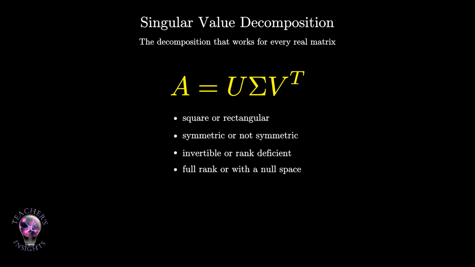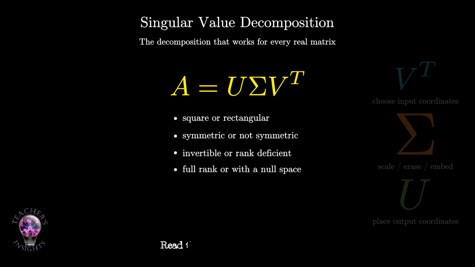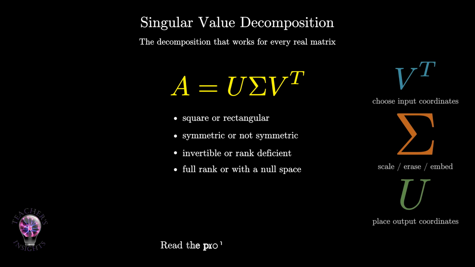SVD is different. SVD says give me any real matrix A, square or rectangular, symmetric or not symmetric, invertible or not invertible, full rank or rank deficient, and I can still decompose it. The formula is A equals U sigma V transpose. Here U and V are orthogonal matrices, and sigma is a diagonal-like matrix containing non-negative numbers called singular values. This is why SVD feels like the grand finale of linear algebra.